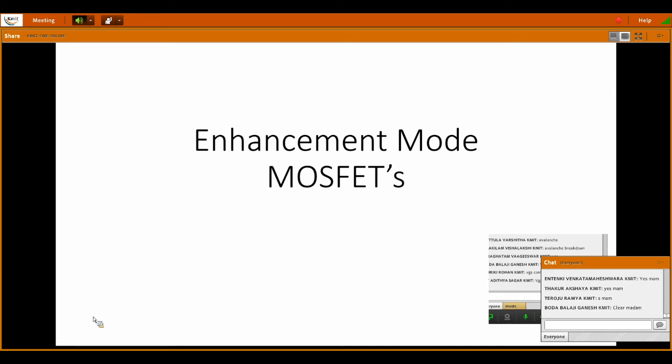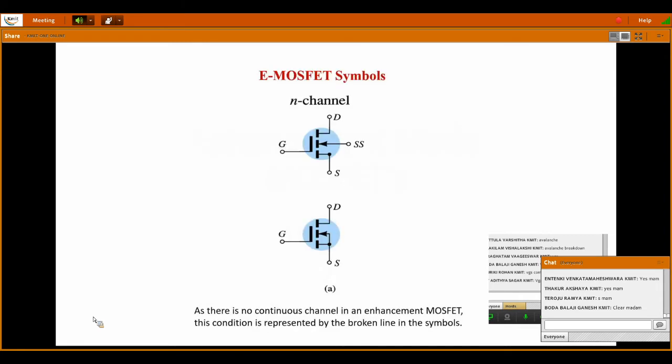So there are two modes now. The first one we will study is enhancement mode MOSFETs. So this is the symbol of an enhancement mode MOSFET, or it can be represented as E-MOSFET. See here, in E-MOSFET, there is no channel. There is no built-in channel. If you remember FET, there is a channel. Okay, readily a channel is available between the two P gate materials. But here there is no channel. Readily available channel is not present in enhancement MOSFET.